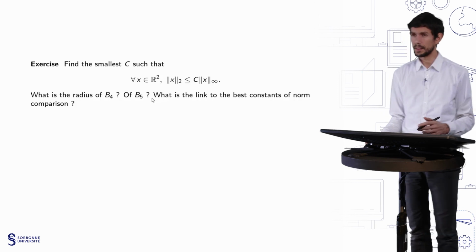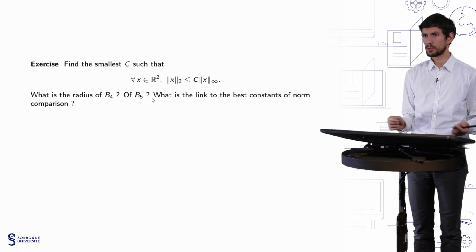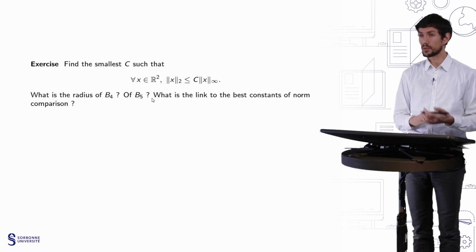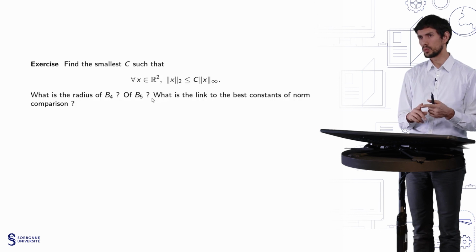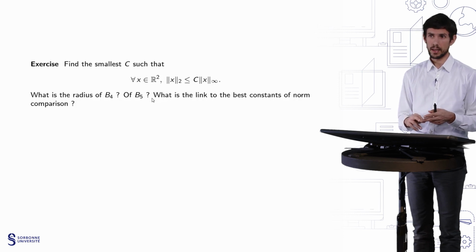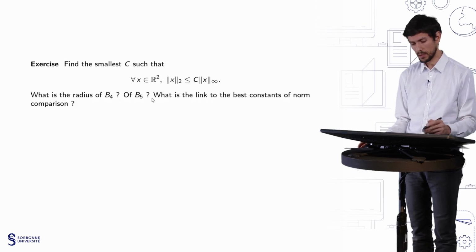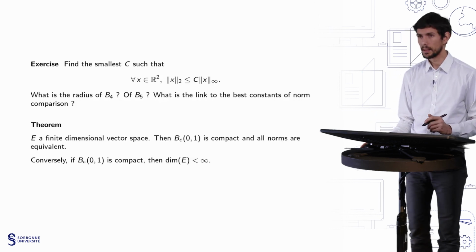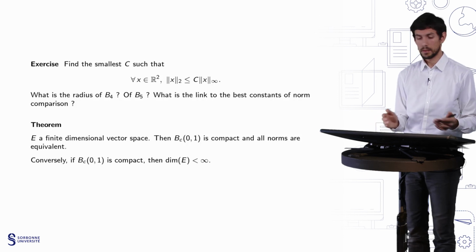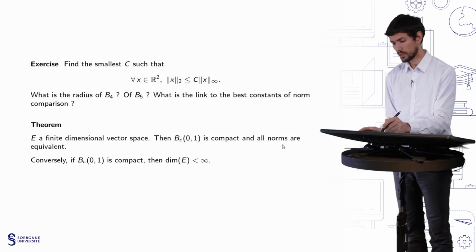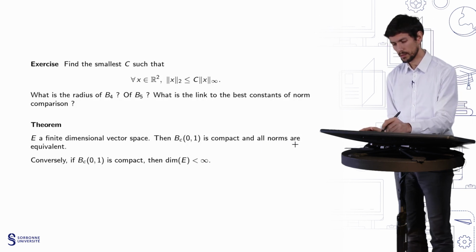Okay, and finally, we'll give a more abstract theorem that we will not prove. So far, we have seen that in R2, the L1, L2, and L infinity norms are equivalent. But actually, there is a much more general theorem, which is the following. If you are in a finite dimensional vector space, then all norms are equivalent. So this is the first property.